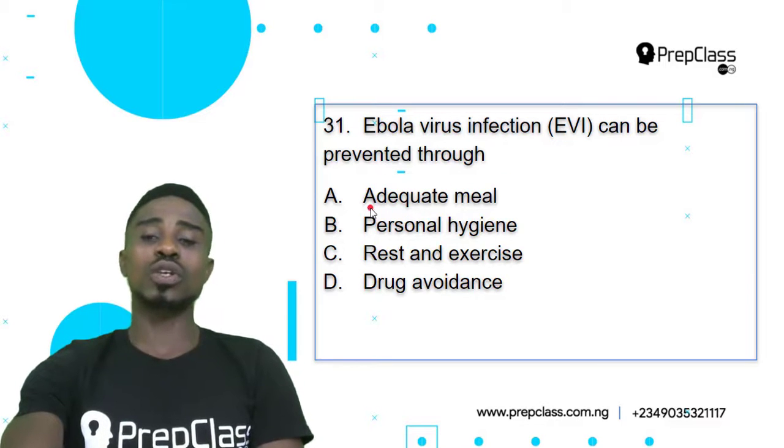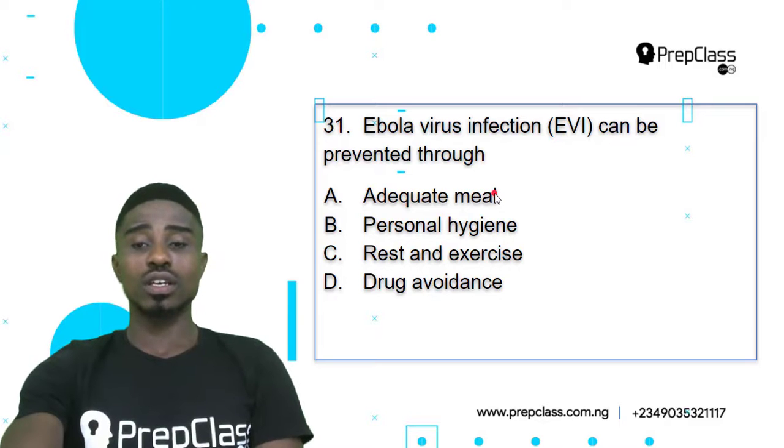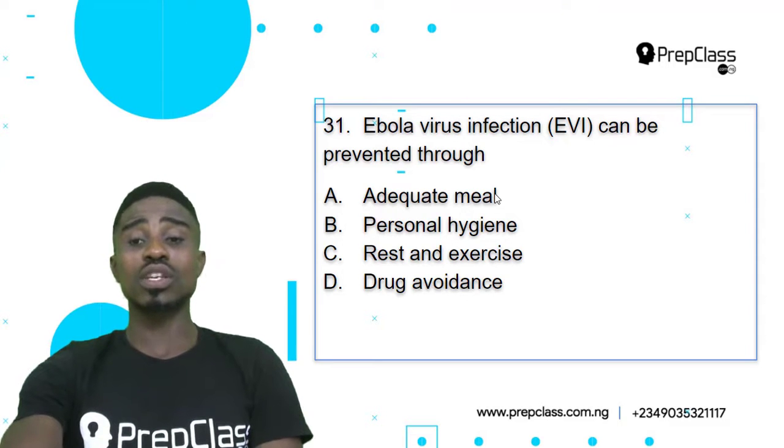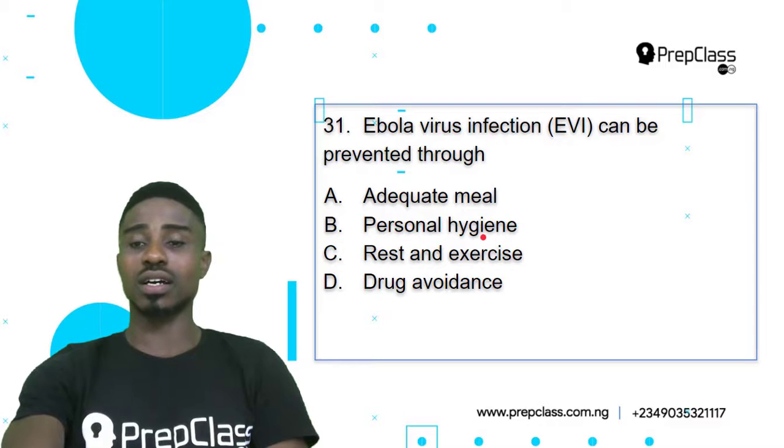Now, in looking at our options, which one best answers our question? Adequate meal cannot prevent Ebola virus, because if you come in contact with the virus, irrespective of your adequacy in your meals, you will still be infected. Option B, personal hygiene. So personal hygiene is actually a correct answer. Personal cleanliness and how we take good care of our body. So personal hygiene is our correct answer.